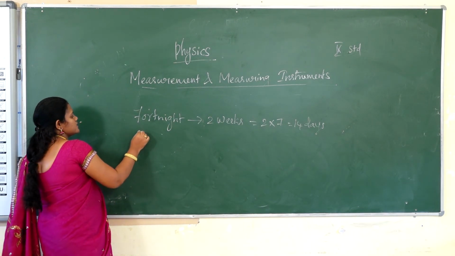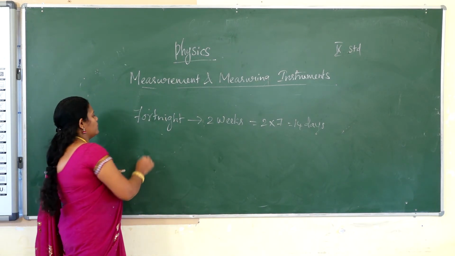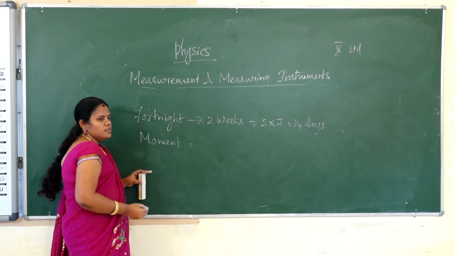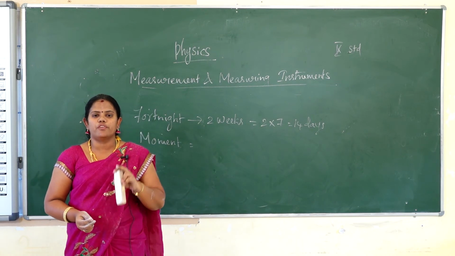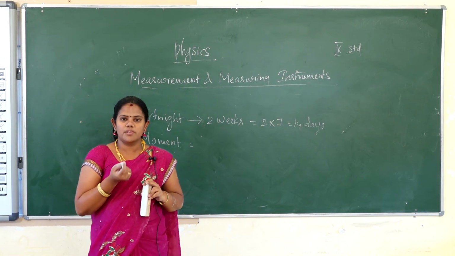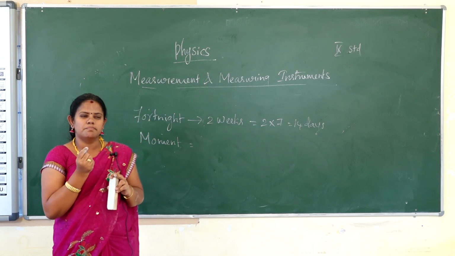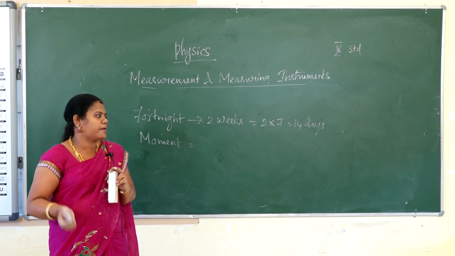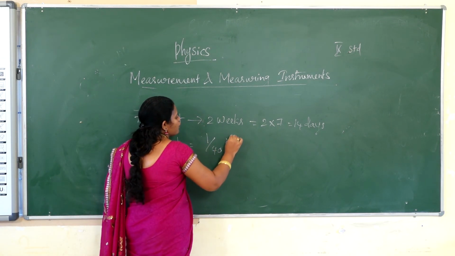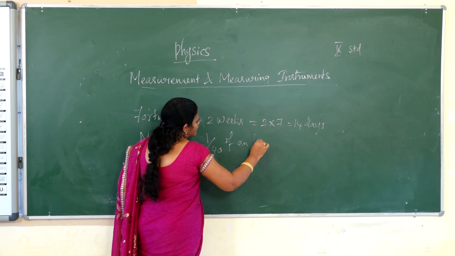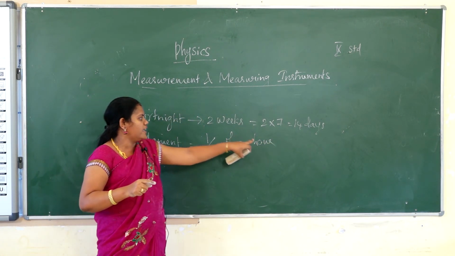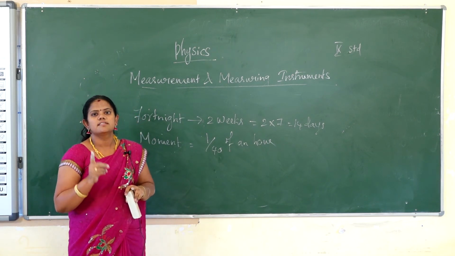Okay, next one is moment. So many times you tell your friends, wait for a moment. What does moment mean? Moment is a simple short period of time. What is that short period? 1/40 of an hour. 1 hour has 60 minutes.